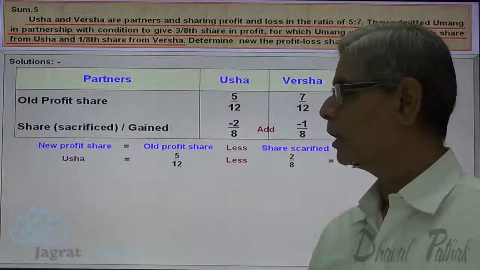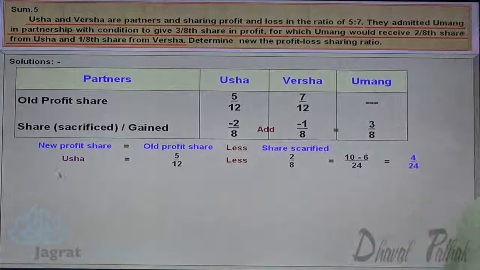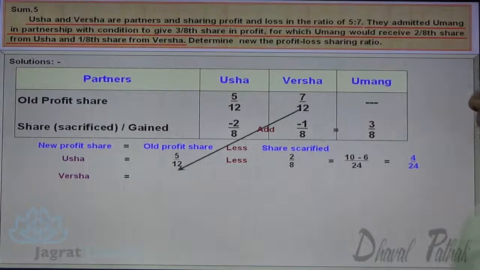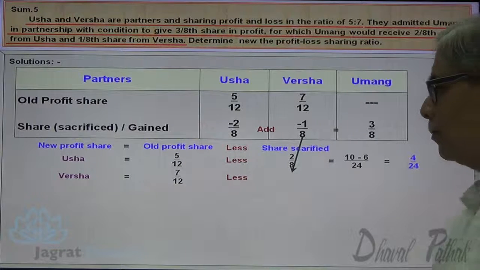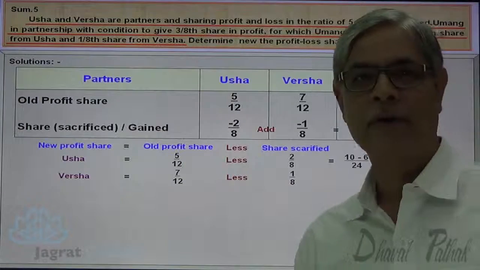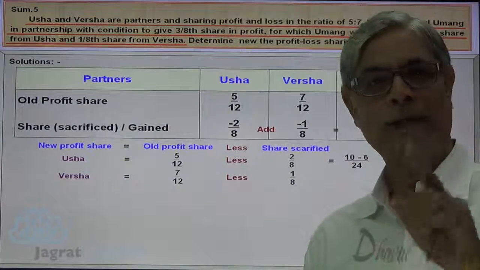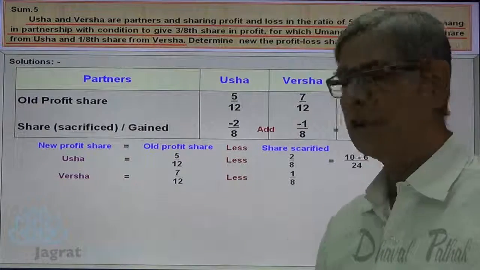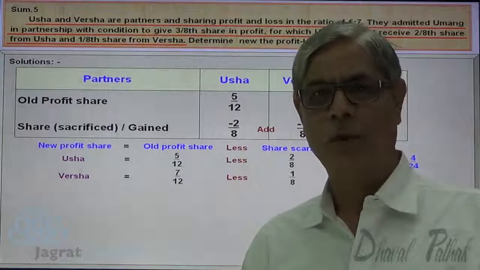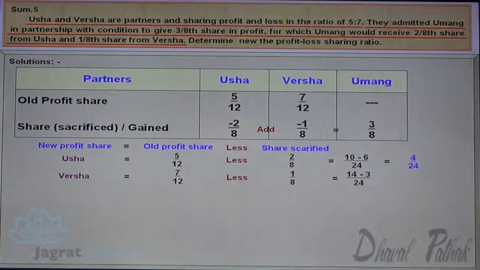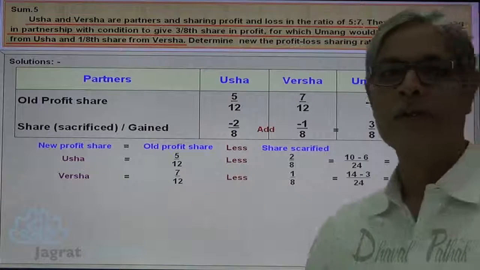Same way I want to find out the new share in profit of Varsha. Old share in profit 7 by 12 minus 1 by 8. Lowest common multiple between 12 and 8 is 24. So 12 2s are 24, 8 3s are 24. So numerator 7 multiplied with 2, 7 2s are 14. And this 1 is multiplied with 3. So 14 minus 3 upon 24. 11 by 24 is the share of Varsha.